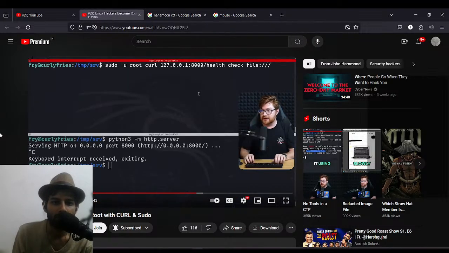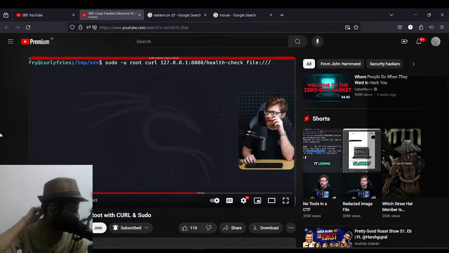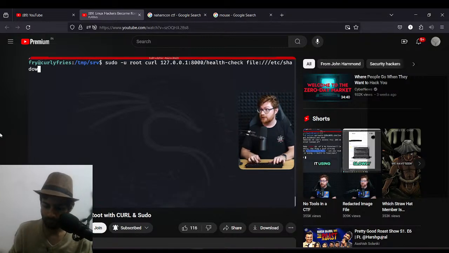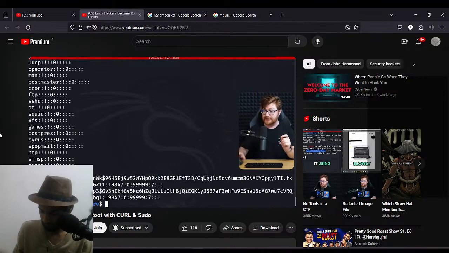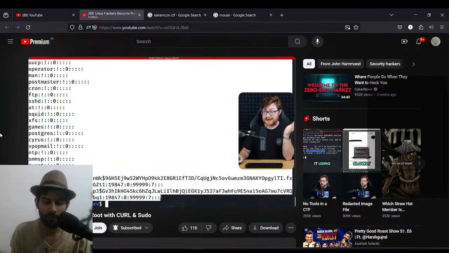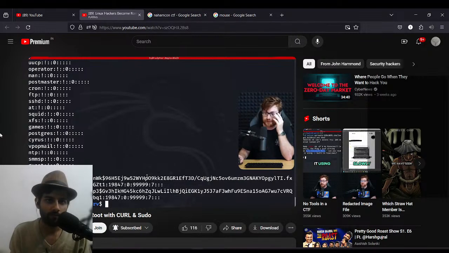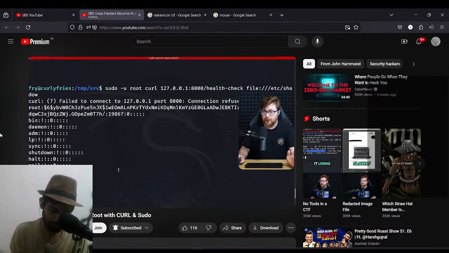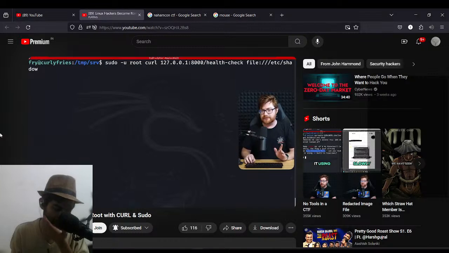HTTP, as we probably don't even need it, right? Could we go ahead and read something like etc shadow? That is something that only root would be able to read, and it looks like we can. Etc shadow will include all the password hashes for different users. This is an option, and we could try to crack the password. However, it's a bad option. It might take too much time. We might not even get the password hash. It could be anything. So that's not ideal. But we could do more with curl.